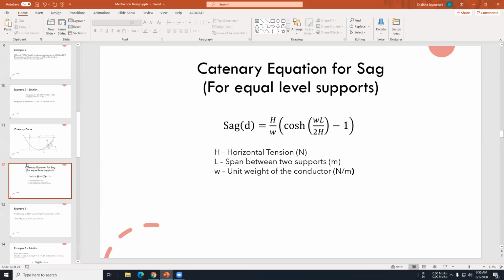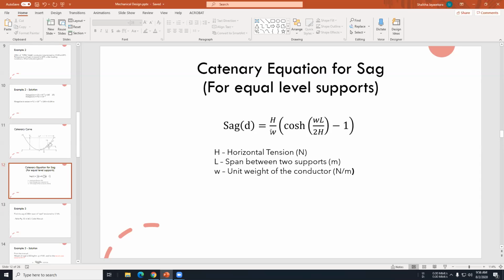If you consider equal supports, you can use this equation to calculate the sag. Deriving this equation involves a bit of mathematics, so I am not going to derive that. We are going to directly use this equation to find the sag of the conductor.